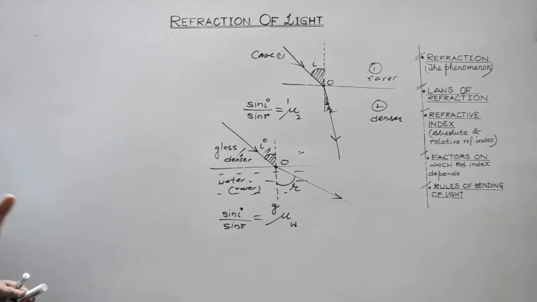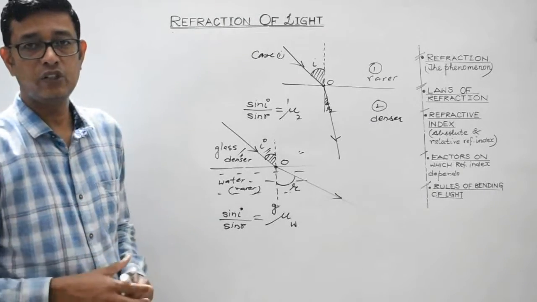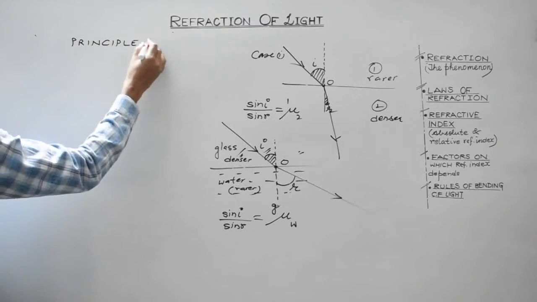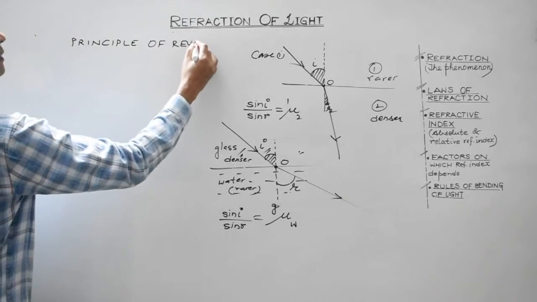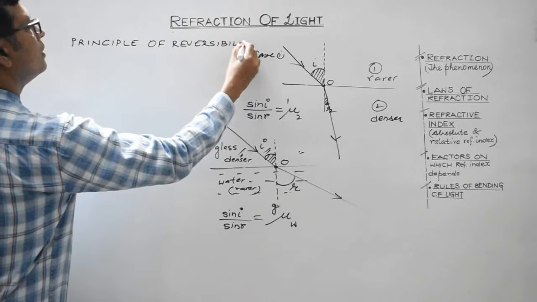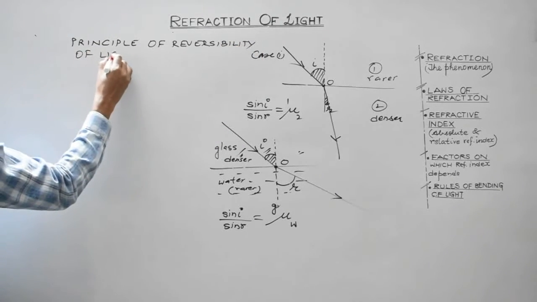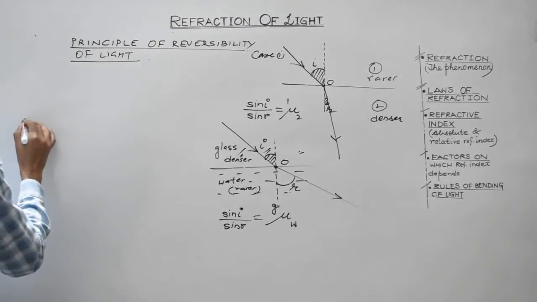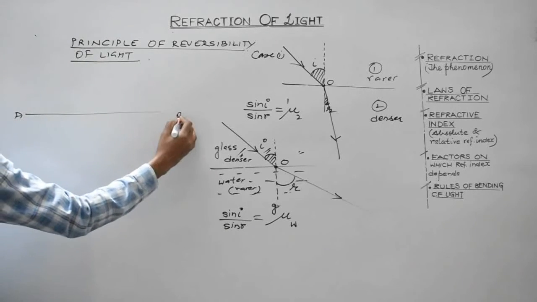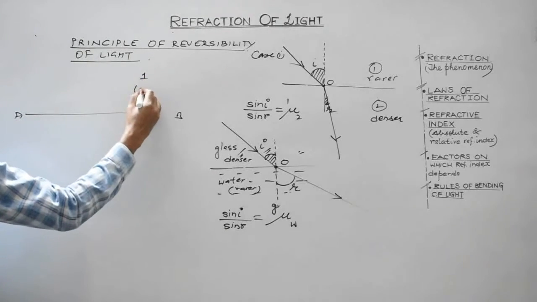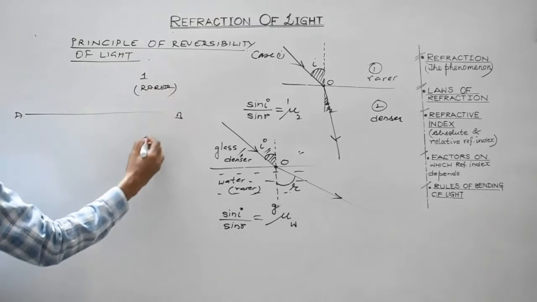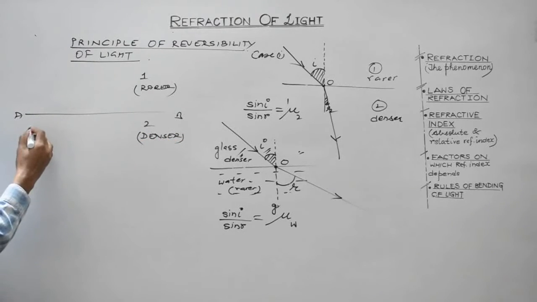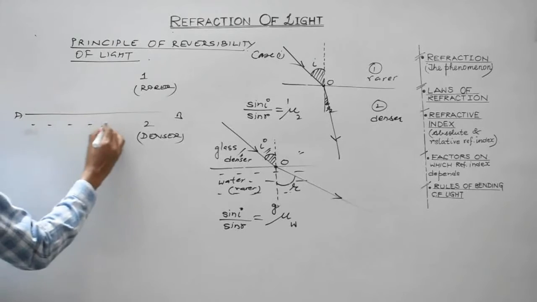So, let's deal with the principle of reversibility of light. So, let us discuss this. Principle of reversibility of light. It's a very, very simple concept actually. Now look, let's consider this to be an interface. This is suppose medium 1. It's considered to be the rarer medium. Let us consider this to be medium 2. It's considered to be a denser medium. Right? This is a denser medium. Water or any other medium.